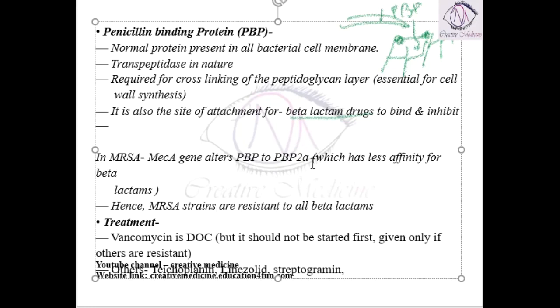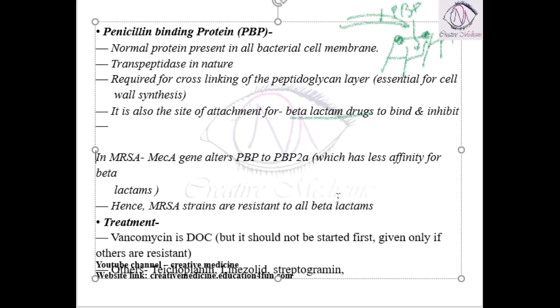This penicillin binding protein 2A will have less affinity to beta lactams. That means attachment of penicillin binding protein 2A to the beta lactam drugs is very less. So there is less affinity of penicillin binding protein 2A with beta lactam drugs. Hence, methicillin resistant strains are resistant to all beta lactams.